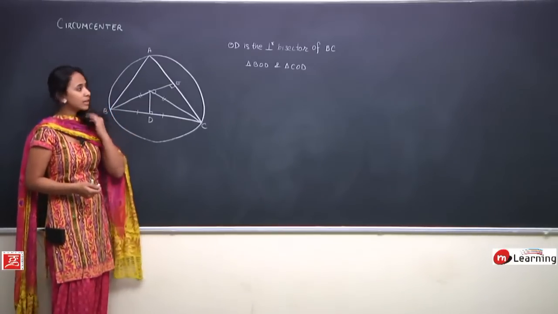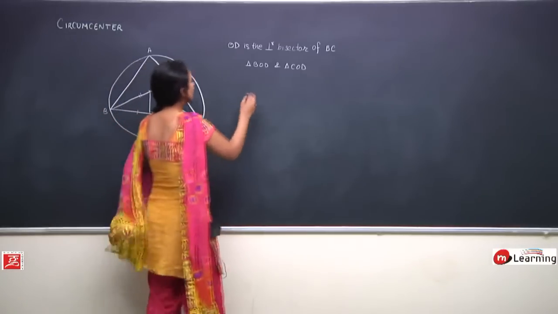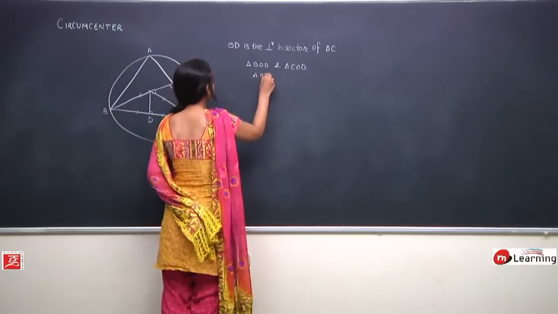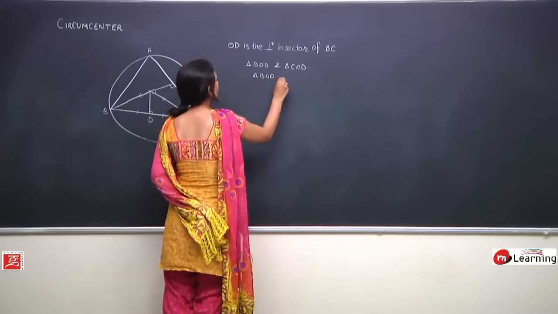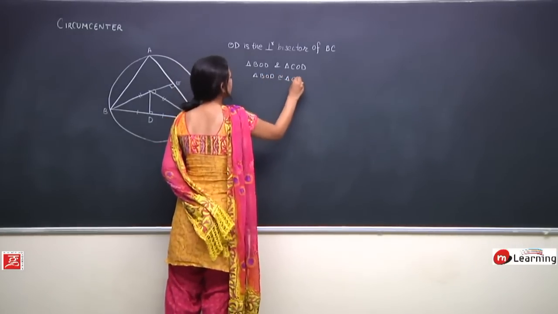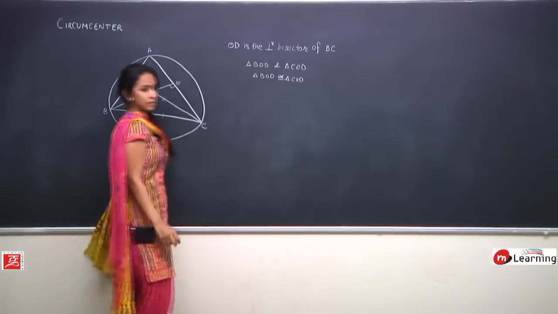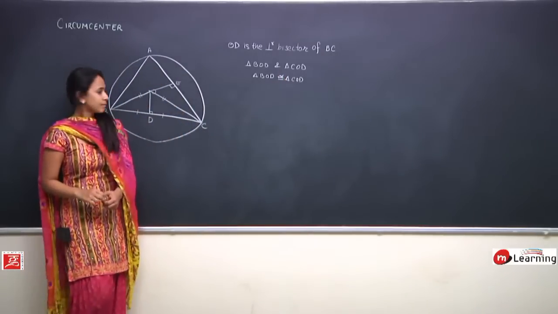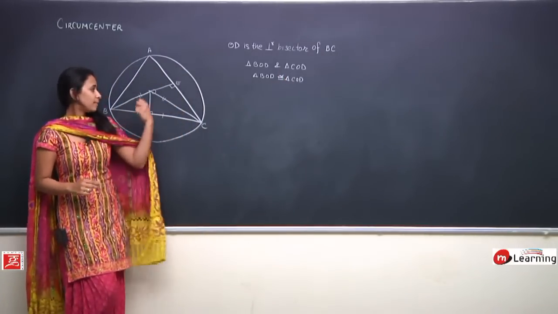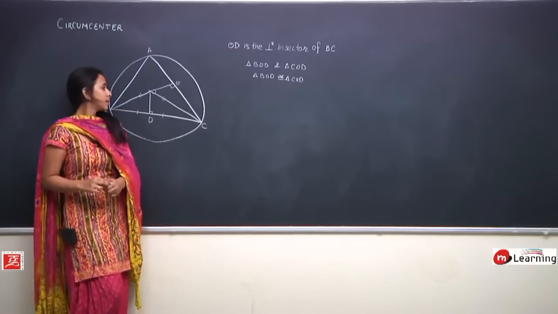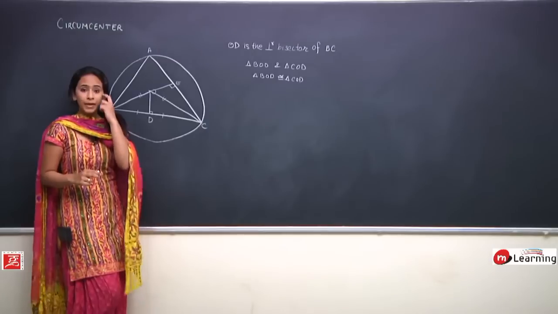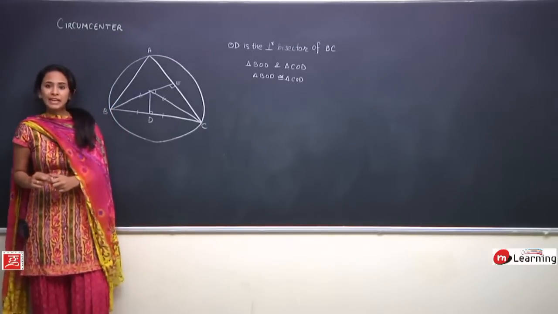So by SSS congruency, I can always say triangle BOD is congruent to triangle COD. किसी को भी कोई डाउट यहाँ तक? I can very safely say triangle BOD would be congruent to triangle COD. Perfect. Is my point very clear?